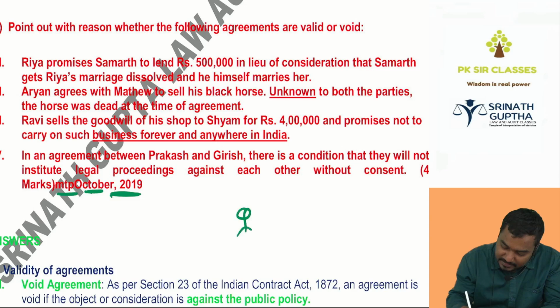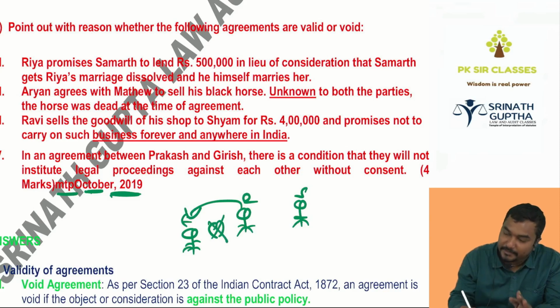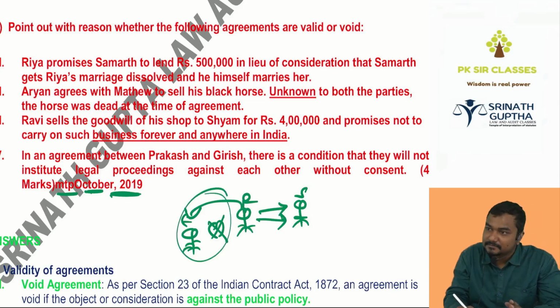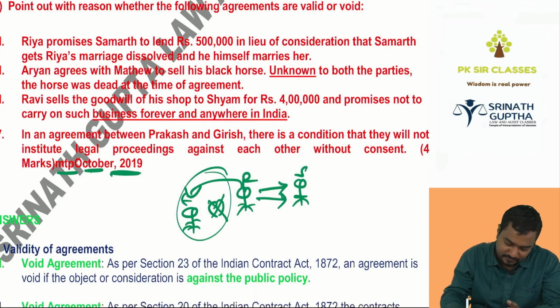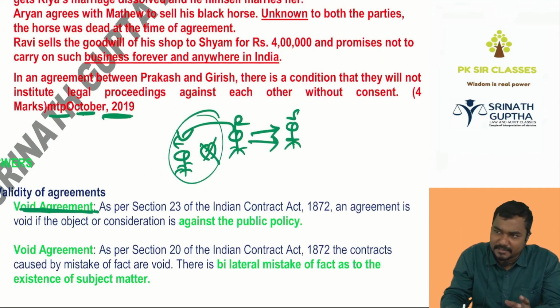So Riya said to Samarth, actually I was engaged to Ishwar. Break this relationship. If you break this relationship, I will give you 5 lakh rupees and I will marry you also. What is the nature of the agreement between Riya and Samarth? Breaking the engagement, a void agreement. Which agreement, beta? We discussed the same example in the regular lecture.